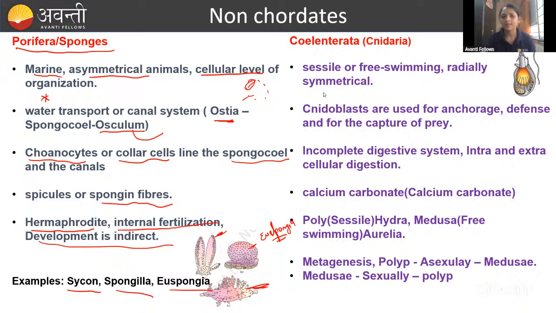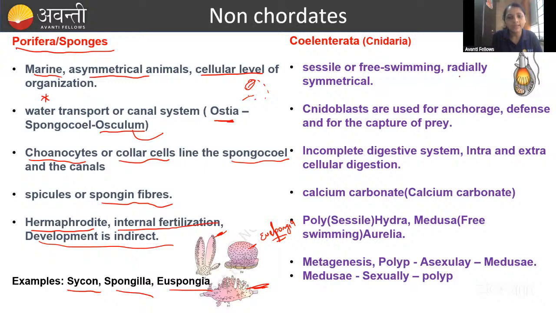Then coming to the coelenterata, guys. I think you understood about the porifera. This is the important thing. In the coelenterata, we have two forms, guys. One is sessile. It will sit attached and will not go anywhere. That is the sessile form. Another one is free, floating. That is free swimming.